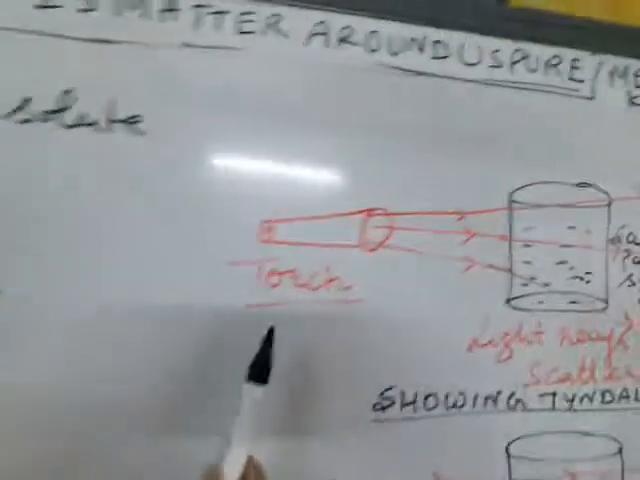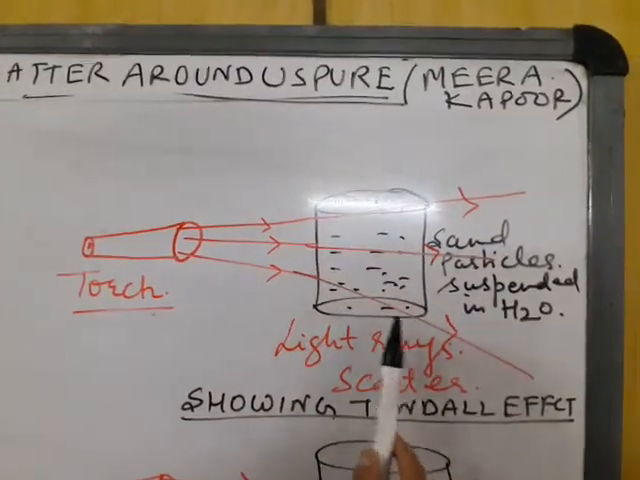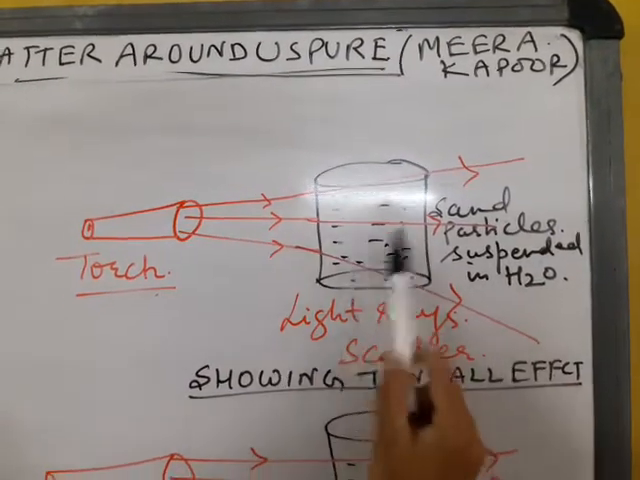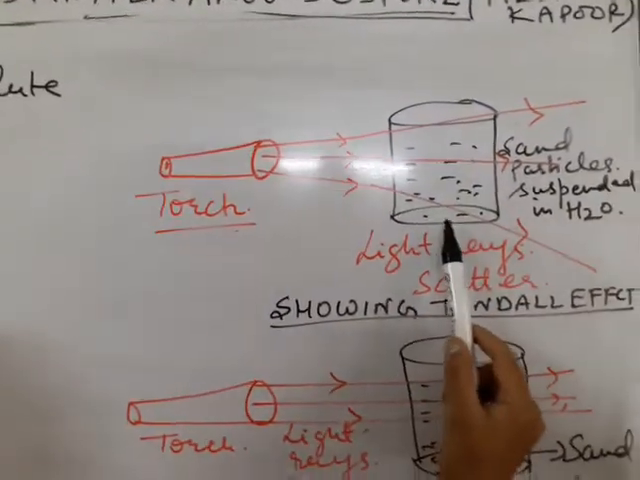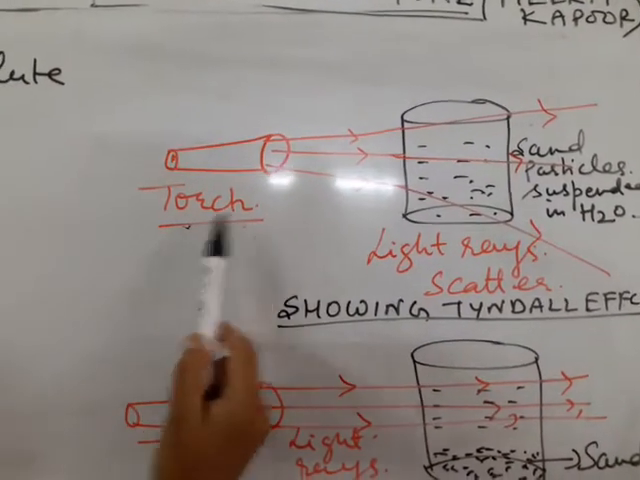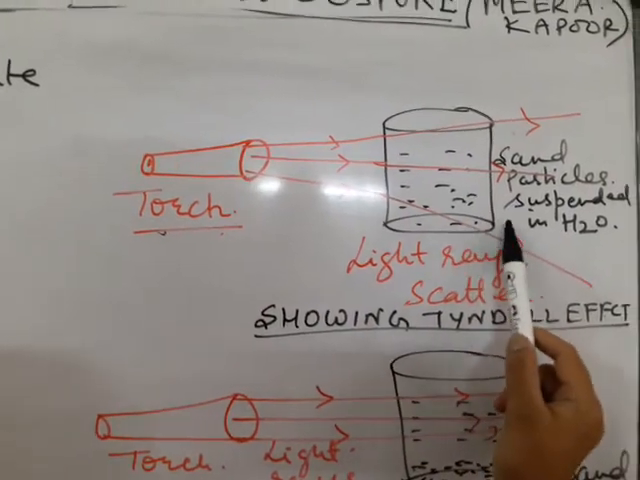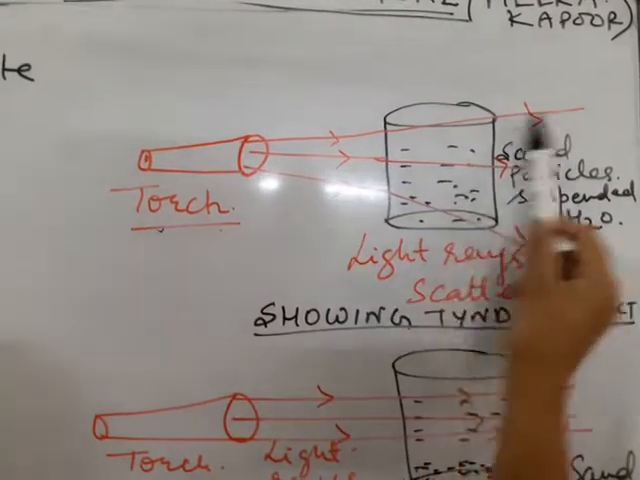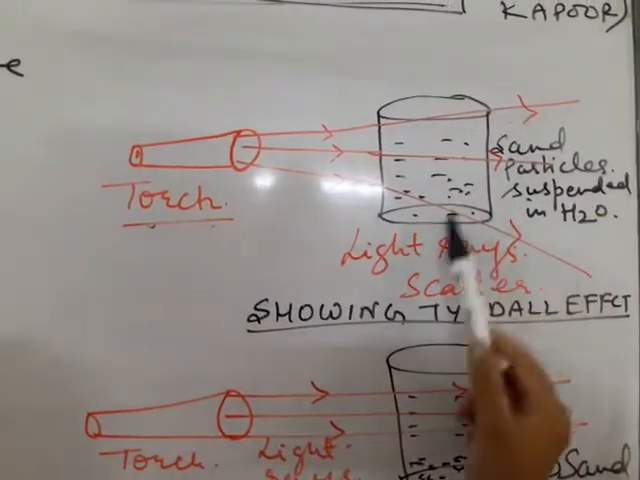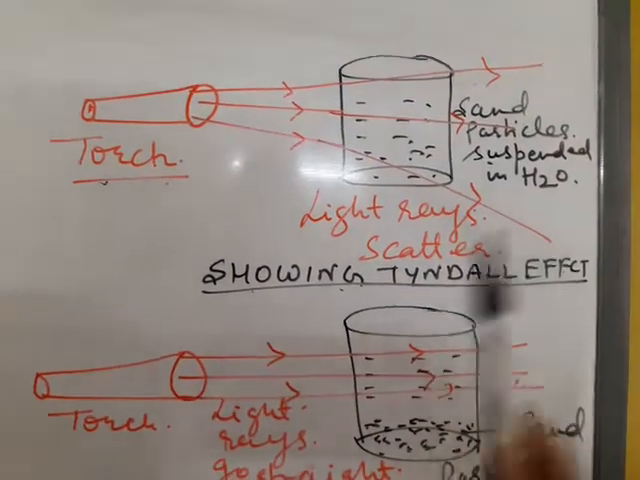I have shown the diagram here to explain you. This is a suspension I have made of sand particles in water. They are suspended in water, they are not settled down at the bottom. And from a torch, if a beam of light falls on the suspended particles, then you see they scatter. The light rays have scattered. This is showing Tyndall effect.